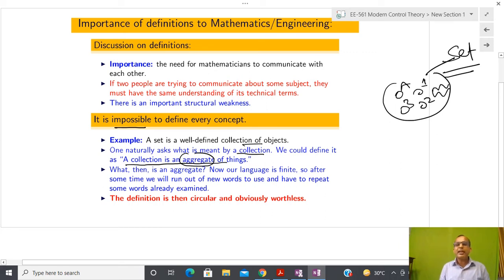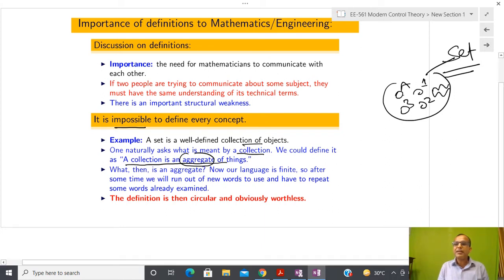In this way, at some point the argument becomes circular, and for that reason, using definitions you are not able to capture everything, but using symbols at least you become more comfortable.